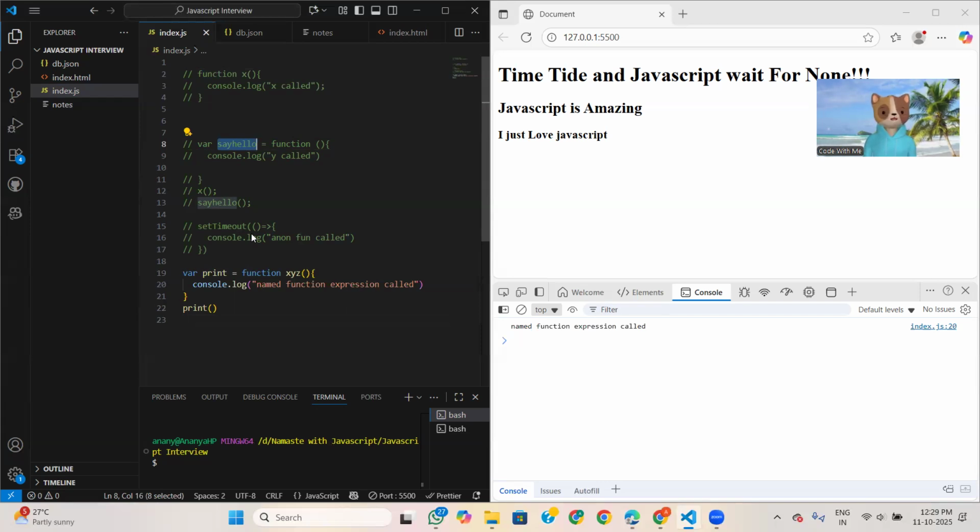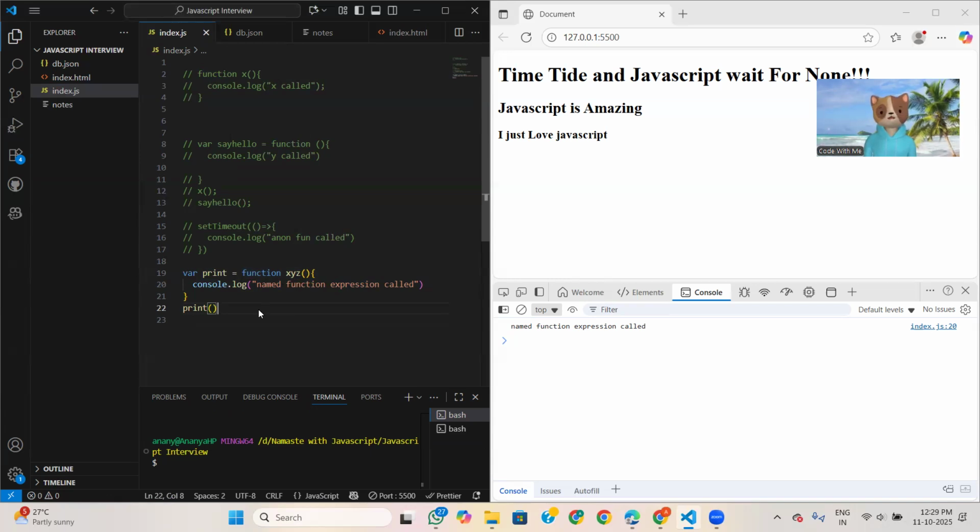But in a function expression we are storing this function in a variable print, and also we are giving a name to the function, that is a named function expression. So the definition is that a function expression where the function has a name is a named function expression.